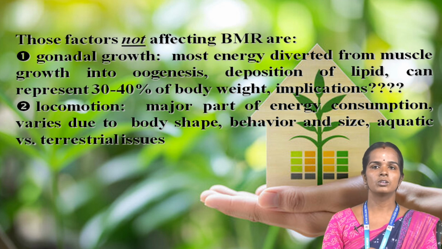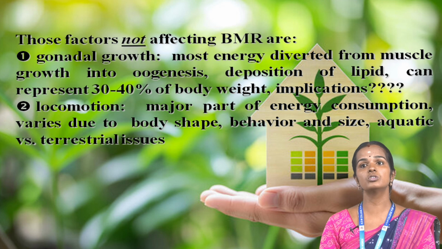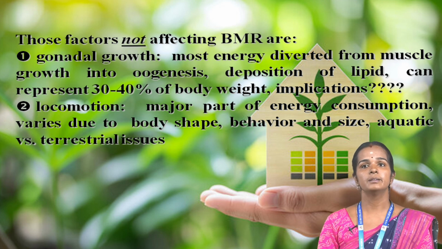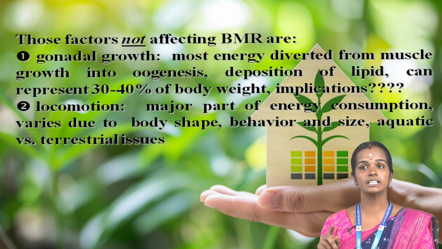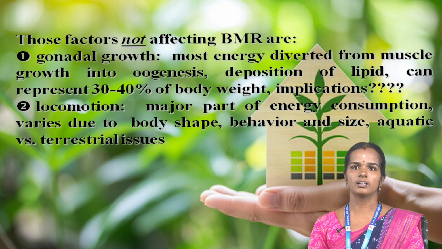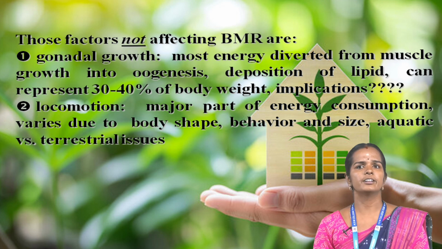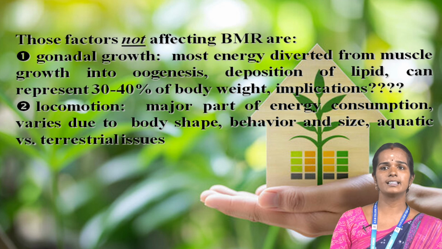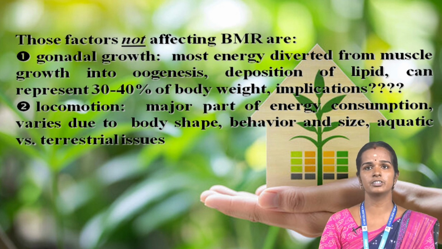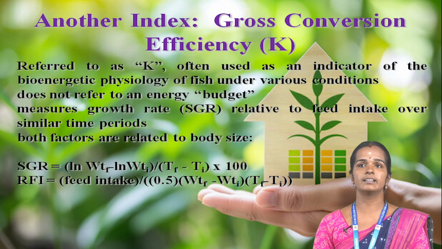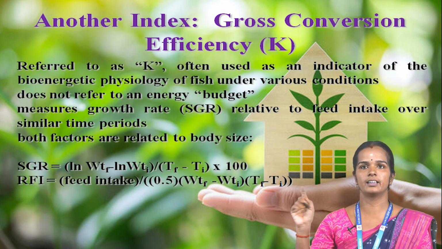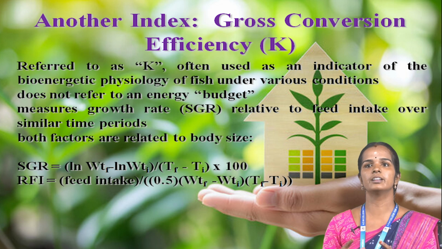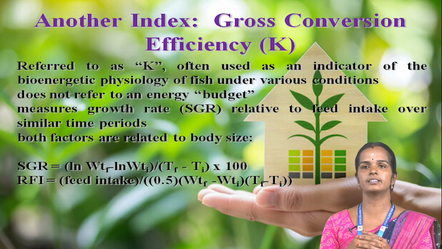Gonadal growth and locomotion. Gonadal growth is where most energy is derived from, muscle growth and glycogen. Deposition of lipid can represent 30 to 40% of body weight. Locomotion is a major part of energy assumed, and varies due to body shape, behavior and size. Another index, gross conversion efficiency, called K, is often used as an indicator of the bioenergetic physiology of fish under various conditions.